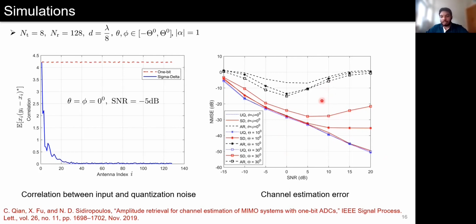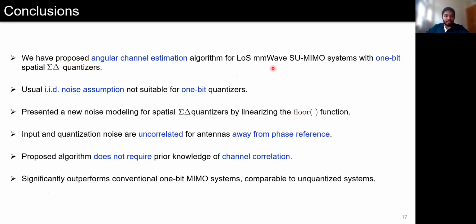To conclude, in this work, we have proposed an angular channel estimation algorithm for line of sight millimeter wave single-user MIMO systems. To avoid the requirement for knowing channel correlation to compute the Bussgang decomposition, we have presented a new noise model where the operation of the sigma-delta quantizer is expressed using the floor function. While we note that the IID assumption is not true for 1-bit quantizers, we can consider the floor function to be a multi-level quantizer, and then we can apply the traditional method of noise modeling to realize an equivalent noise model for the spatial sigma-delta quantizer.